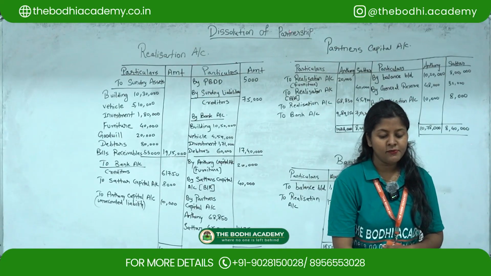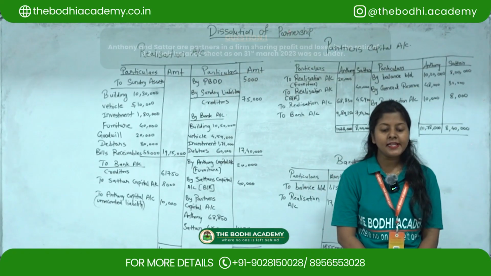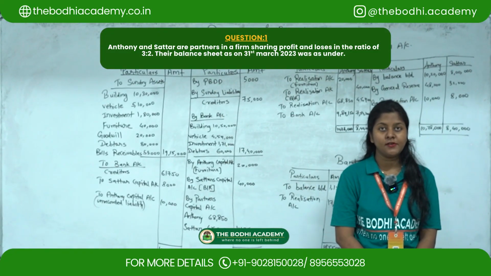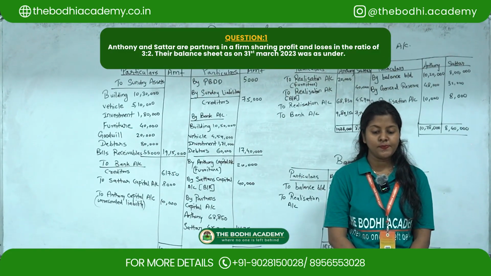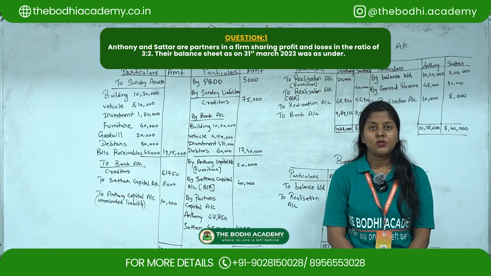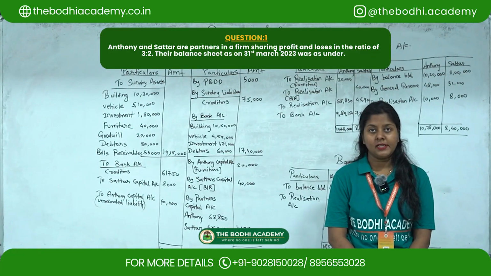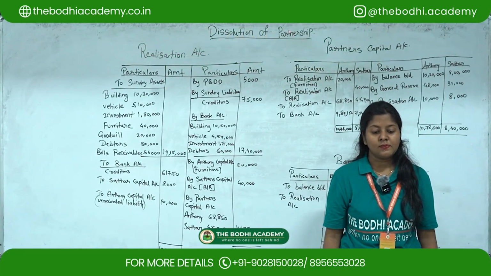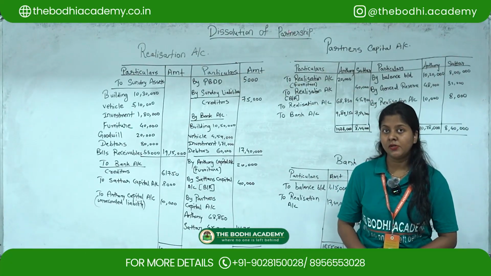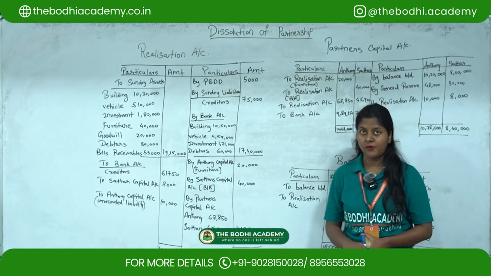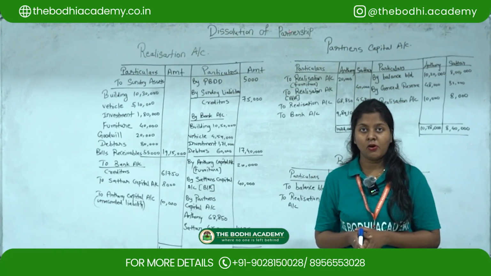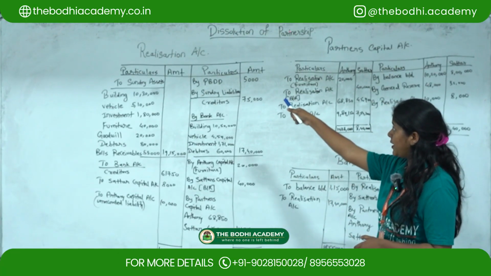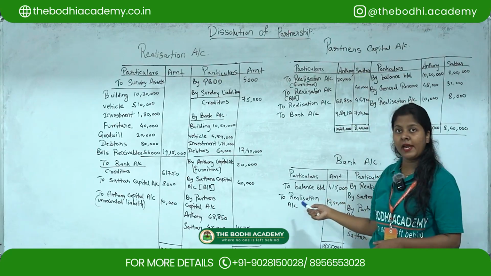So we'll start with the first question. Anthony and Sutter are partners in a firm, sharing profit and losses in the ratio of 3:2. Their balance sheet as on 31st March 2023 was as under. So, balance sheet, you have to see the trial balance first, and whenever you are preparing the accounts, here they have given the question that you have to prepare realization account, partners capital account and bank account.